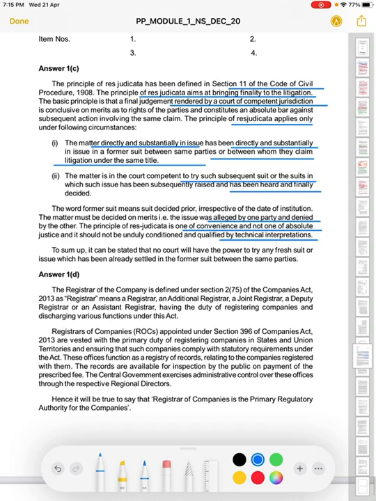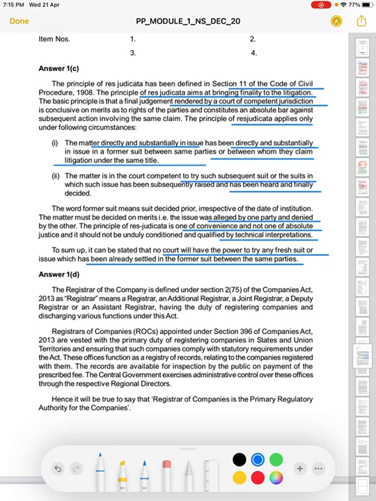To sum up, if we are summing up all these things, it can be stated that no court will have the power to try any fresh suit or issue which has already been settled in the former suit between the same parties. यानी बार बार सेम मैटर को लेके हम कोर्ट में चले गए हैं, ठीक है. So this is the concept.